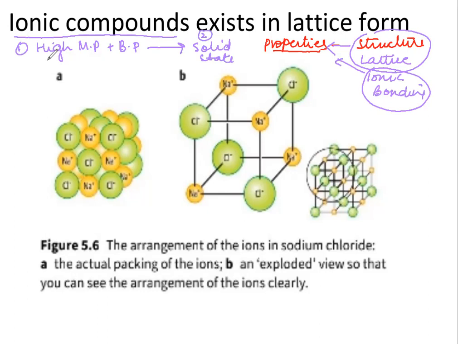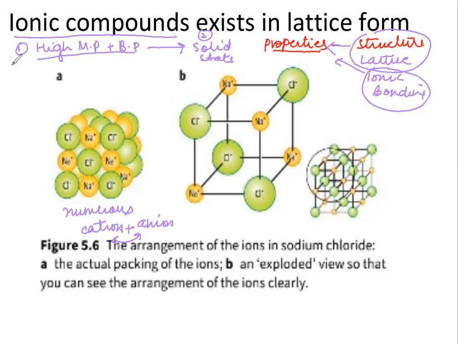We need to understand why they have a high melting and boiling point. We know they have a lattice structure with numerous cations and numerous anions, and between these cations and anions there is a strong force of attraction. The more cations and anions in the lattice, the greater the force of attraction, and to break that force of attraction you need more energy. So because there are numerous ions in the lattice structure, they have a high melting and boiling point, and because of that, they exist in the solid state.